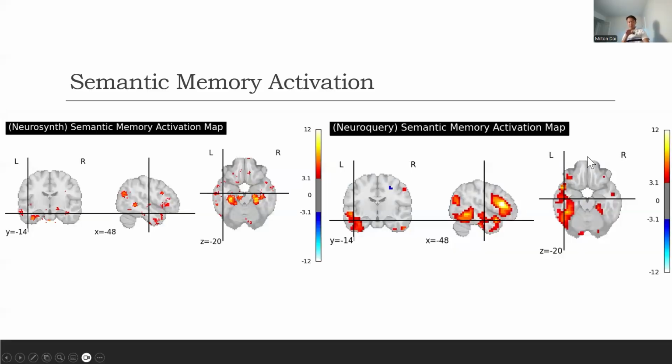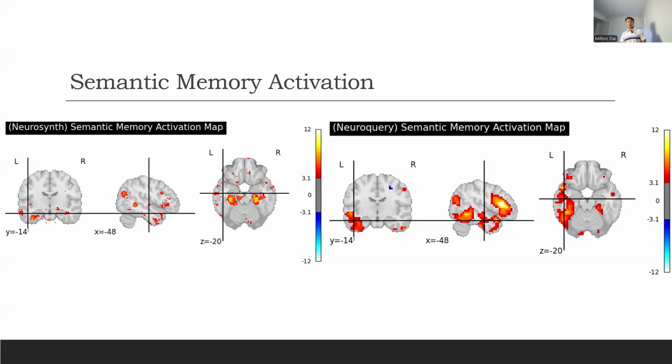First here is semantic memory activation. It's important to note that these maps are different because NeuroSynth uses past data to generate these maps. However, NeuroQuery is a predictive model that takes past data but also uses it to predict activation, meaning there could be some differences.